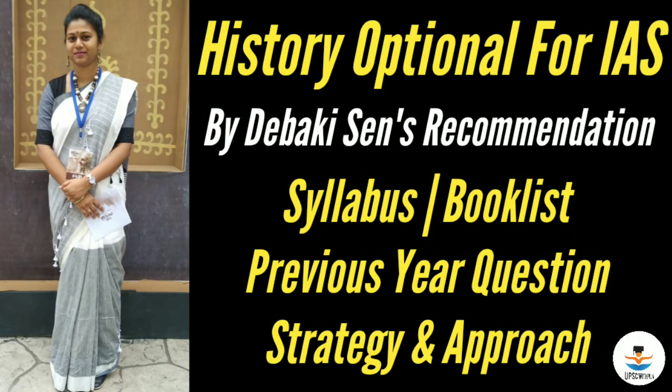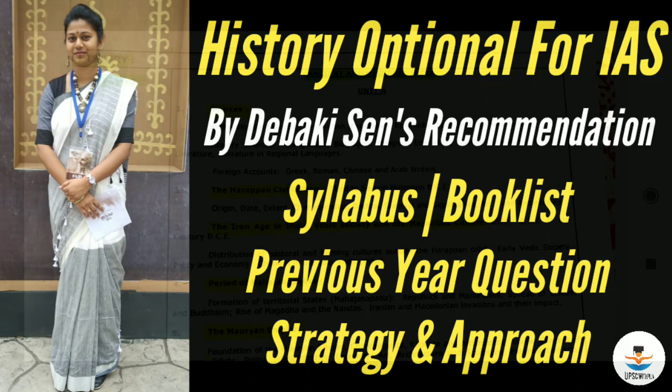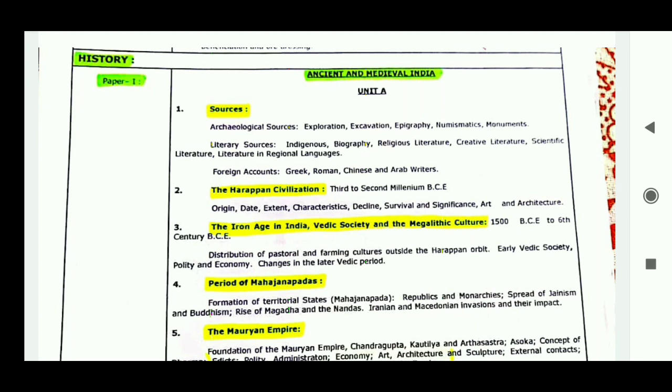Today's topic is the syllabus and the book list of history optional. This topic was requested by Harish Chandra Gupta through a YouTube comment. But as my optional is geography and I have less knowledge in history optional, I told the history admin of our UPSC with Pooja group to make this video, and she gave us the syllabus and the book list. So according to her opinion and her book list, I made this video.